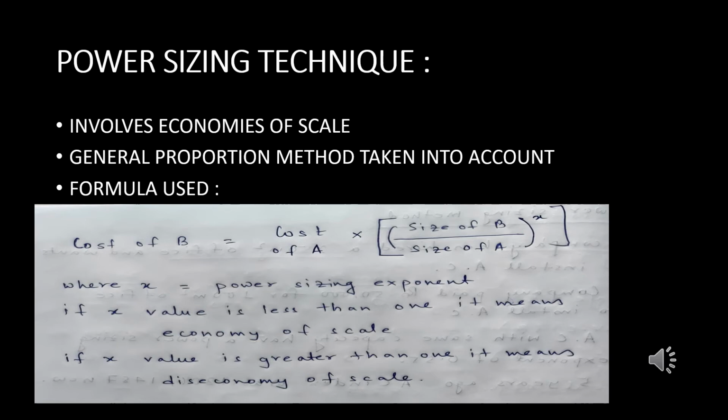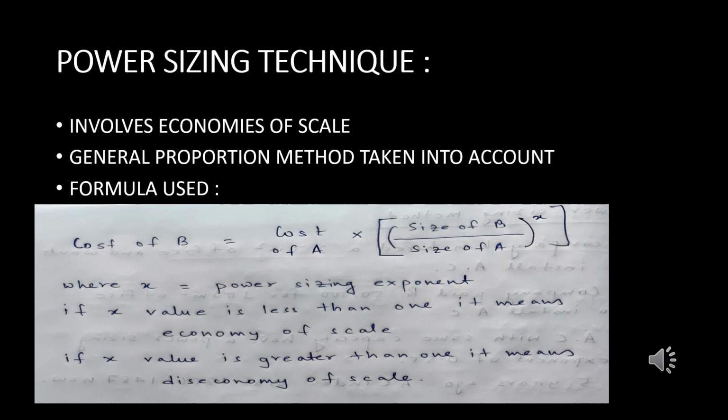Let me give you an example: if any organization wants to build a 6-storied building, the cost incurred in building that 6-storied building, under the concept of economies of scale, will be less than double the cost incurred in building a 3-storied building. So this is what we mean by economies of scale.